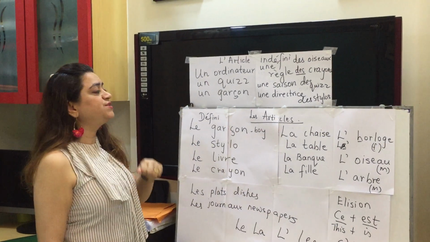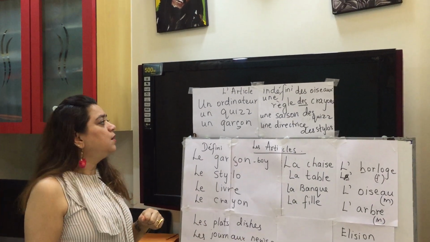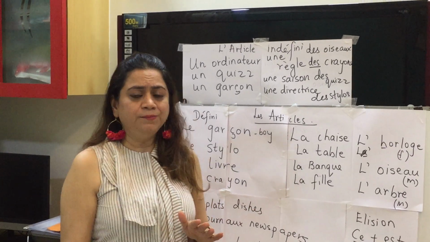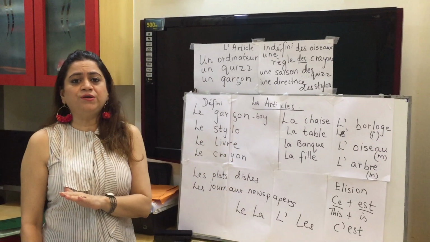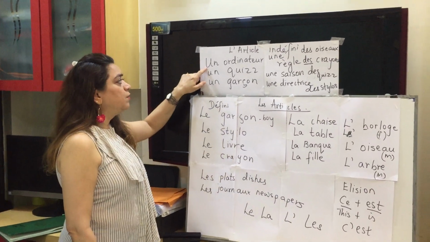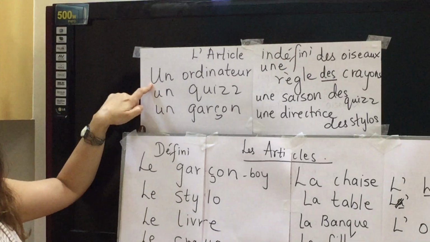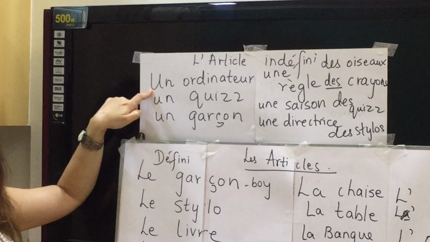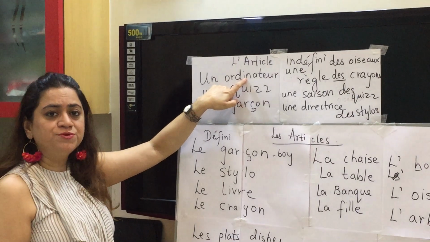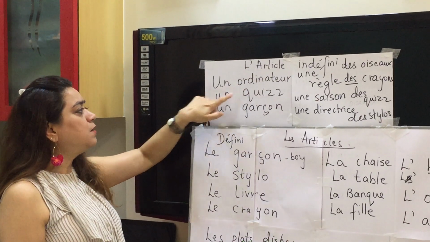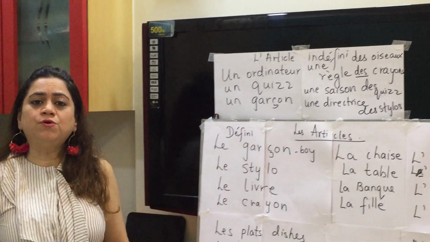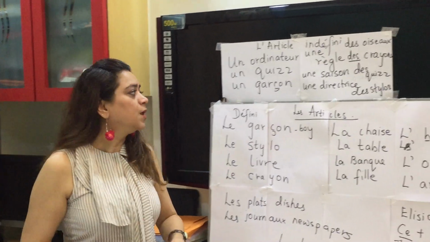The second one we need to take is the indefinite article. The indefinite article in English is a or an. In French again it will be divided as masculine or feminine. For all masculine nouns, a or an would be translated as un. So un ordinateur, that is a computer. Un quiz, that's a quiz. Un garçon, that is a boy.